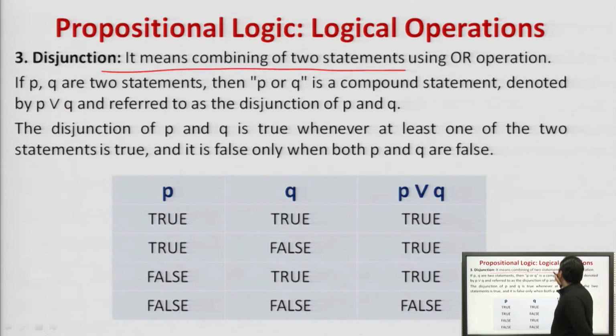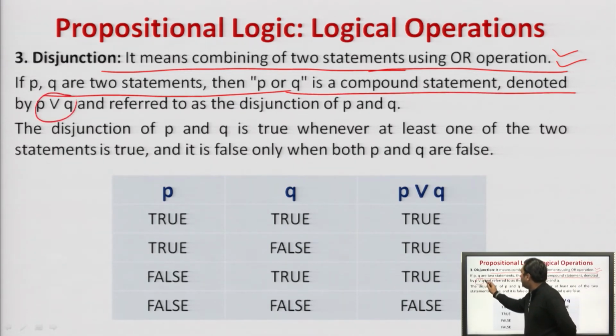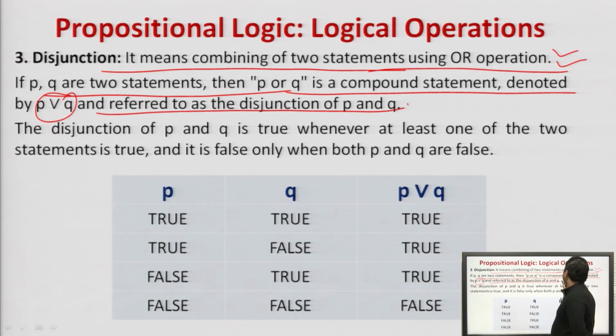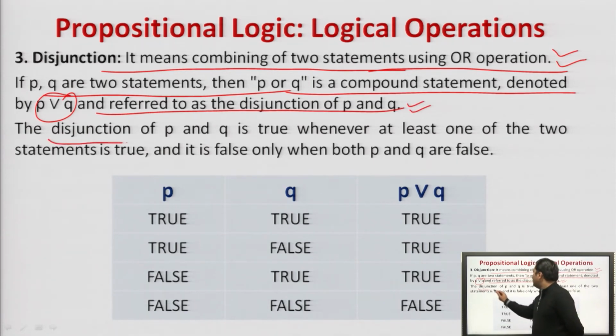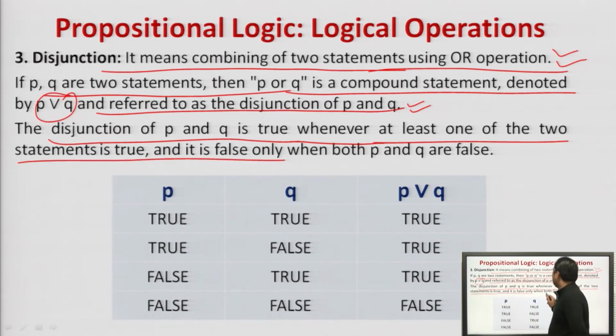Now, disjunction. It means combining two statements using OR operation. Right? AND की जगह OR operation. If P and Q are statements, then P or Q is a compound statement denoted by this symbol and referred to as a disjunction of P and Q. Agreed? Now, the disjunction of P and Q is true whenever at least one of the two statements is true, and it is false when both are false.